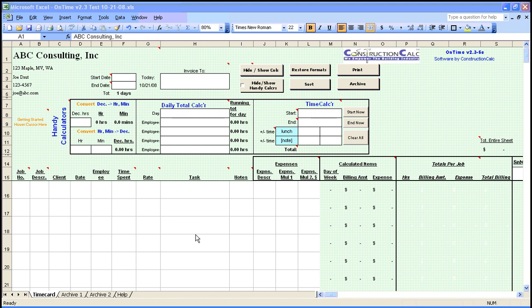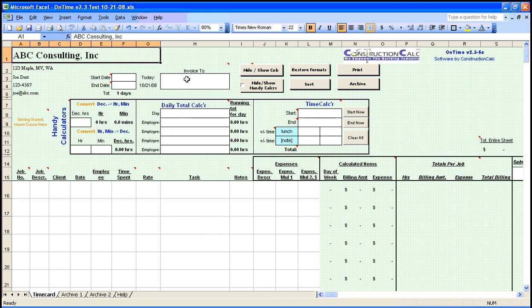In this tutorial, I'll show you how simple it is to enter, sort, print, and archive time data with ConstructionCalc's OnTime Excel-based time card. For clearest viewing, I suggest full screen mode in Windows Media Player, which can be selected in the Media Player's lower right corner. To get started, open Excel and then open OnTime. Your screen should look something like this.